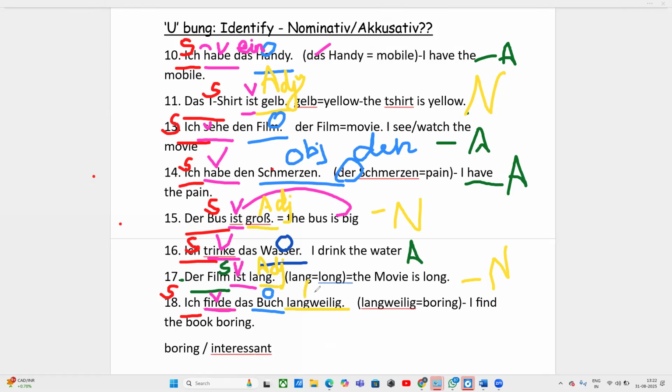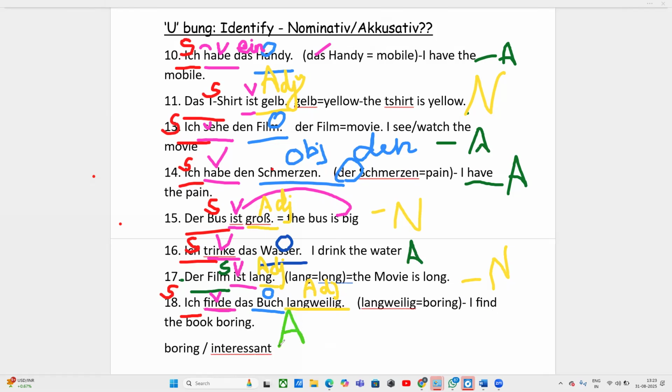Adjective is langweilig. This is an adjective. I am writing ADJ. This is your adjective. So finally, what will be the answer? Is it nominative or accusative? So yes, this will be an accusative sentence.